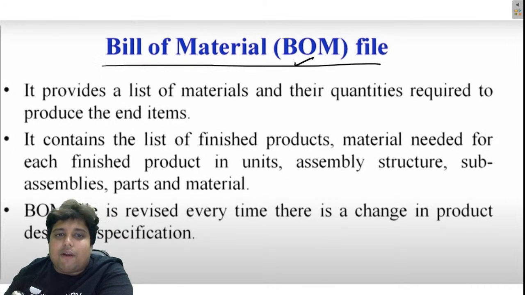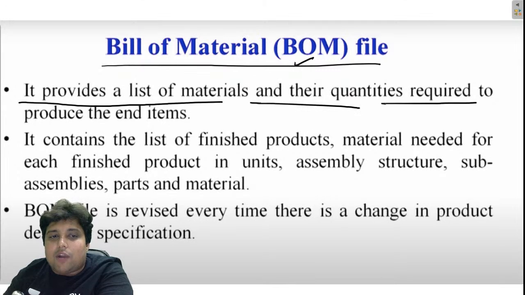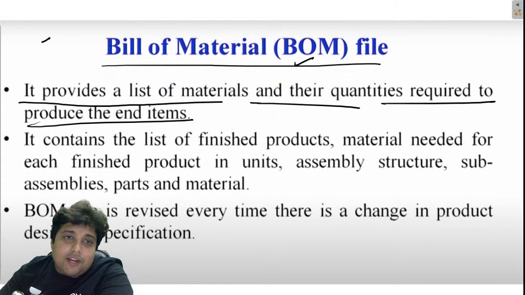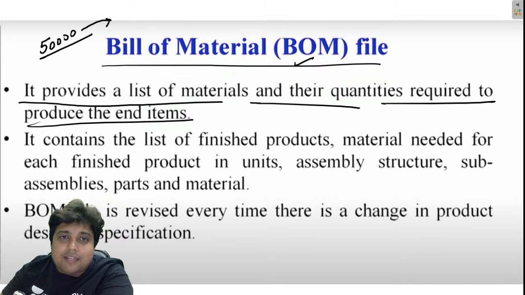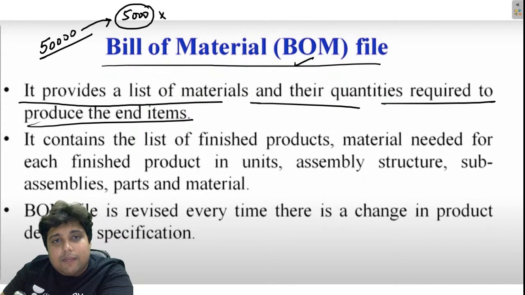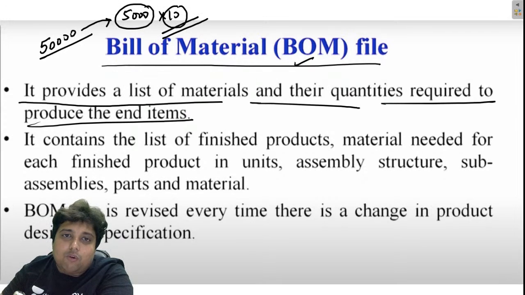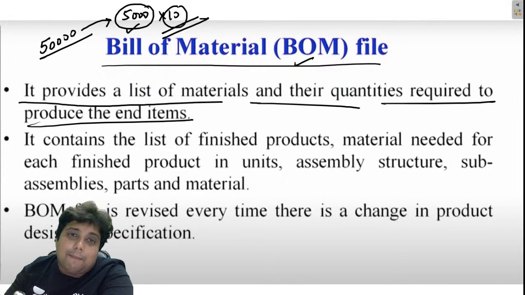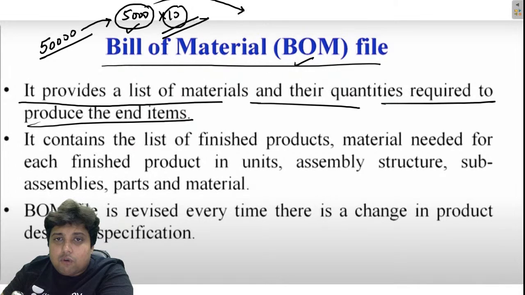What is BOM? It provides a list of materials and their quantities required to produce the end items. Like if they say that in the whole year of 2021 they need 50,000 chairs, and these 50,000 chairs are going to be produced in a batch size of 5,000, then in a year we will be producing 10 times. 10 is going to be the batch count, the number of times the production will happen in a year. So 10 times production will happen with a batch of 5,000 units. Corresponding to these 5,000 units, how much wood do I require, how many nails do I require, how much fevicol do I require.